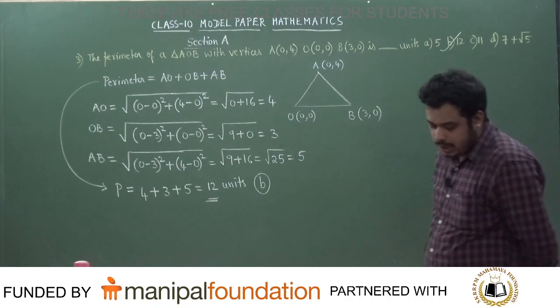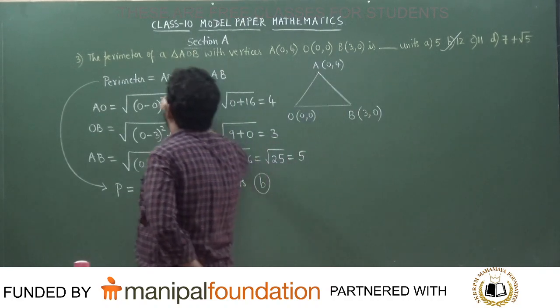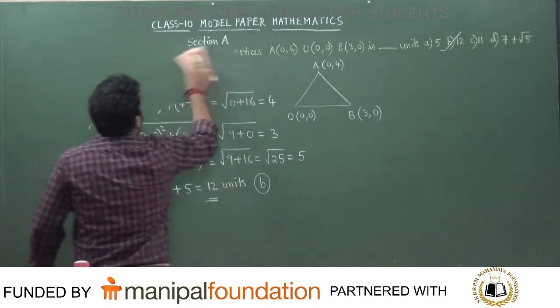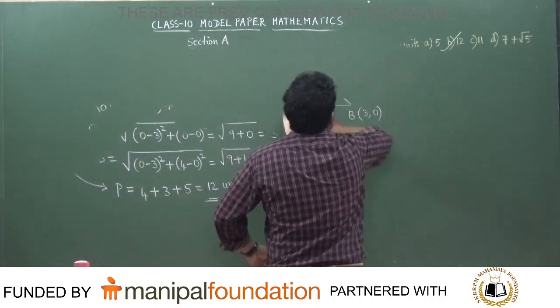Next question is given in the problem like this.